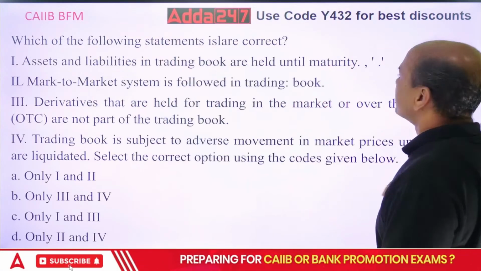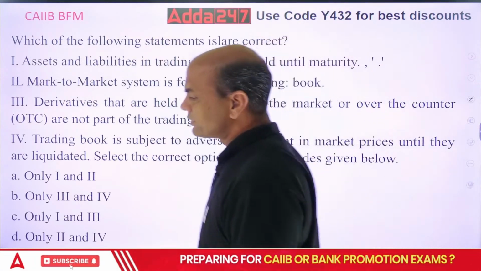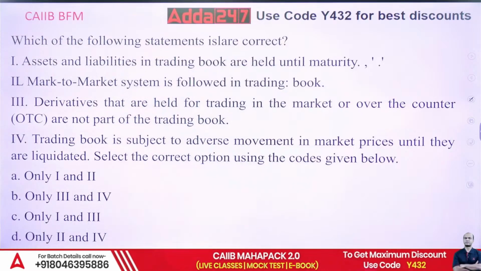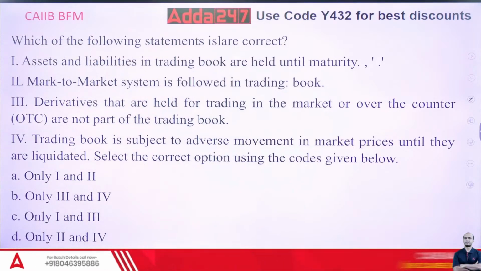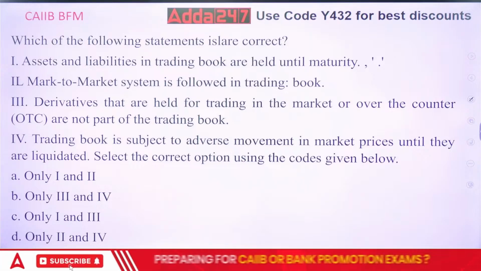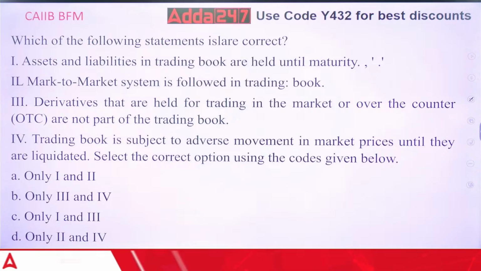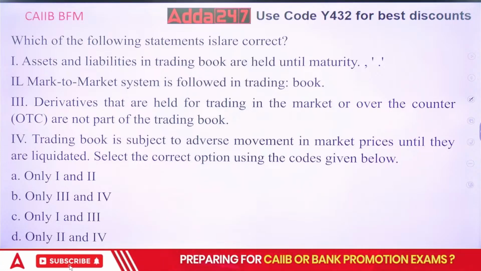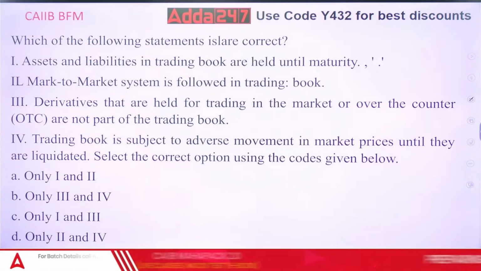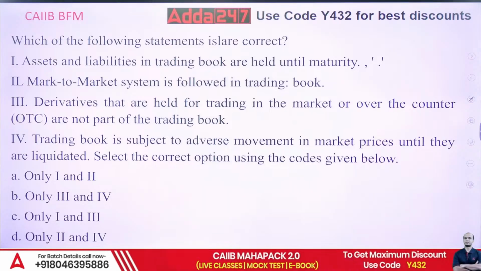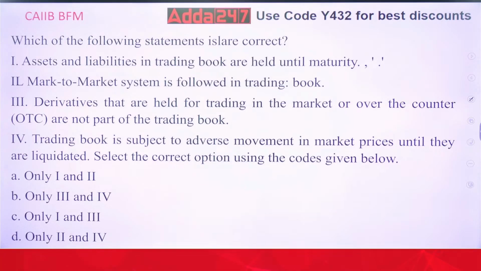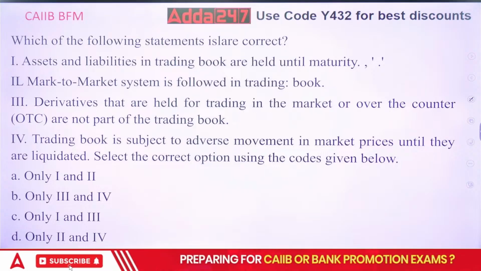Okay, read this. Which of the following statements is or are true? Assets and liabilities in the trading book are held until maturity. Mark-to-market system is followed in the trading book.